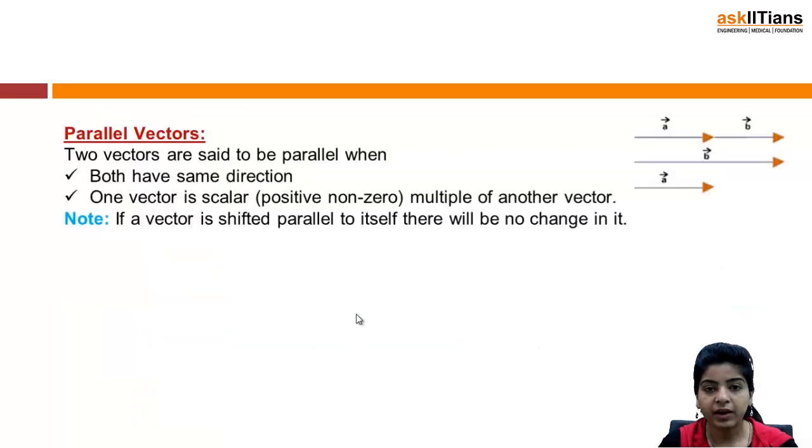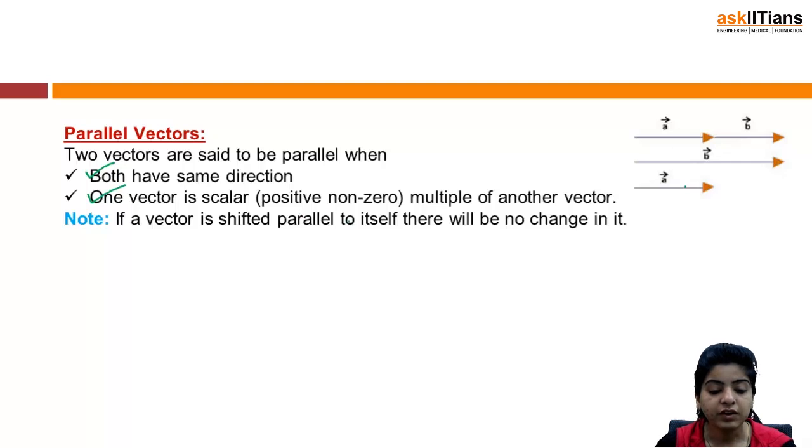Next we have parallel vectors. Two vectors are said to be parallel when both have the same direction and one vector is a scalar multiple of another vector, and that scalar is positive non-zero, right? So these vectors are parallel if they have the same direction. So this is A, this is B, they should be in the same direction, and one vector is a scalar multiple of another vector, and the scalar should be positive non-zero. That is the main thing, right?